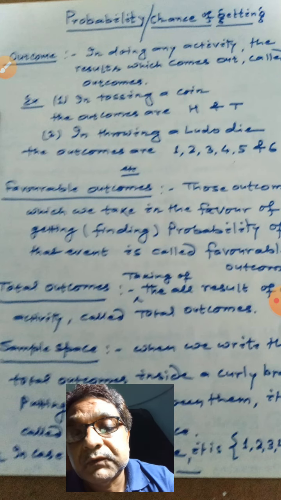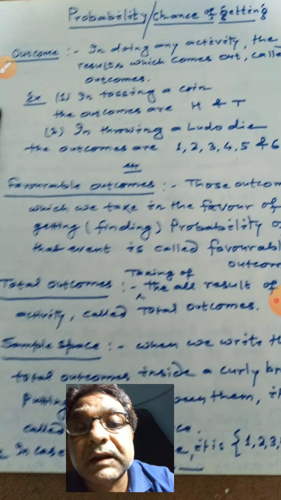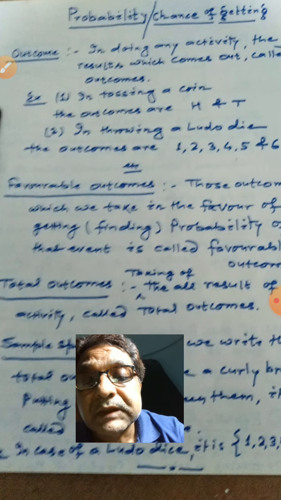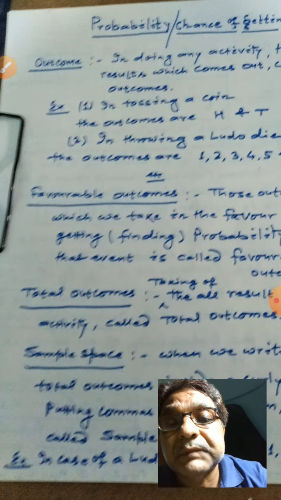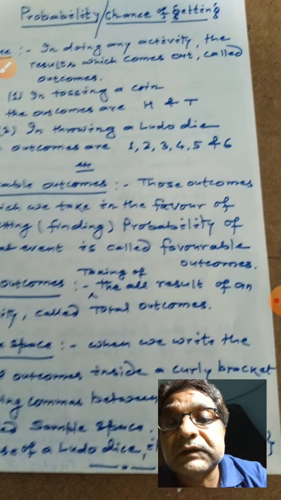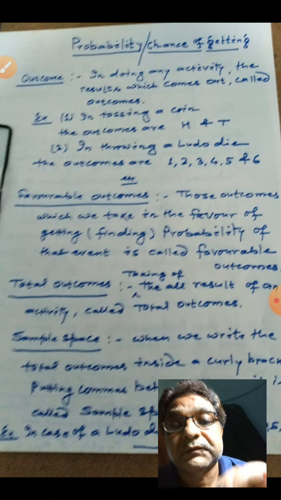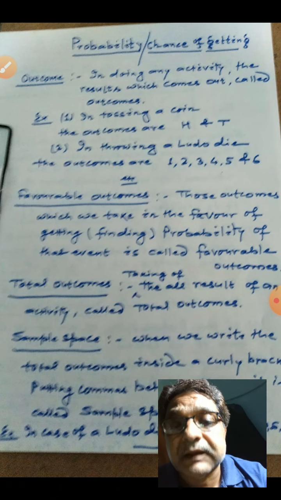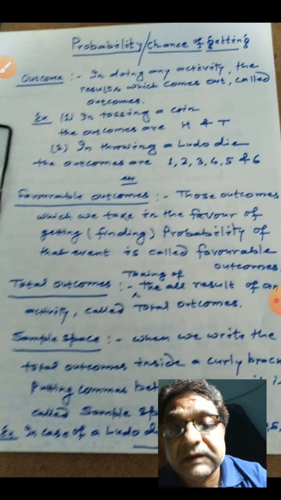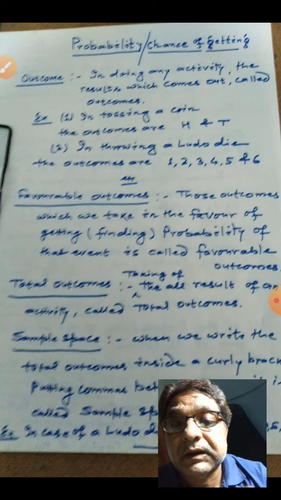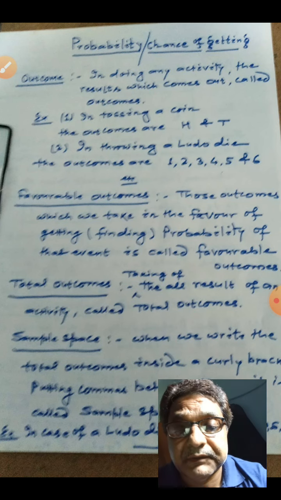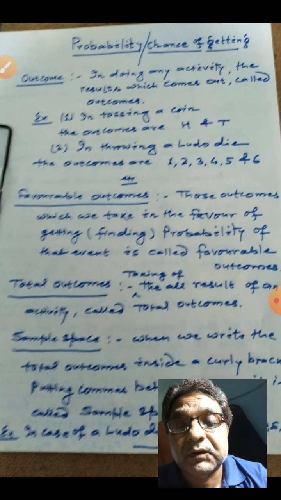Now, one term we will see here: favorable outcomes. Favorable outcomes means those outcomes which we take into consideration in favor of finding the probability of an event. I mean, the event whose probability we want to find out.